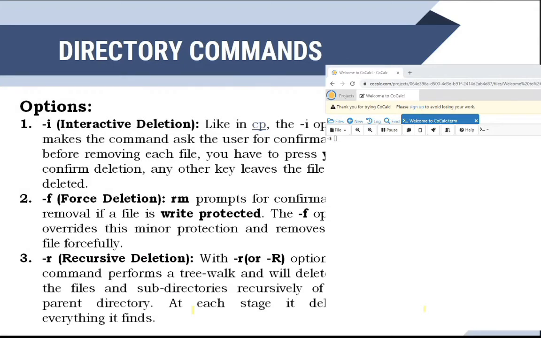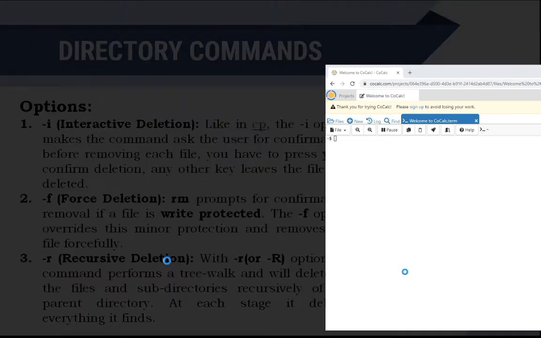Next, the options. -i is used for interactive deletion, -f for forced deletion. The working of the -i option, asking before deleting, is the same as the cp command. Forced deletion means rm does not prompt for confirmation of removal even if the file is write protected. If you do not have write permission and you are trying to delete the file, you have to delete it forcefully. In that case you have to use the -f option. Then -r is for recursive deletion. The working of -r is the same as in the cp command.